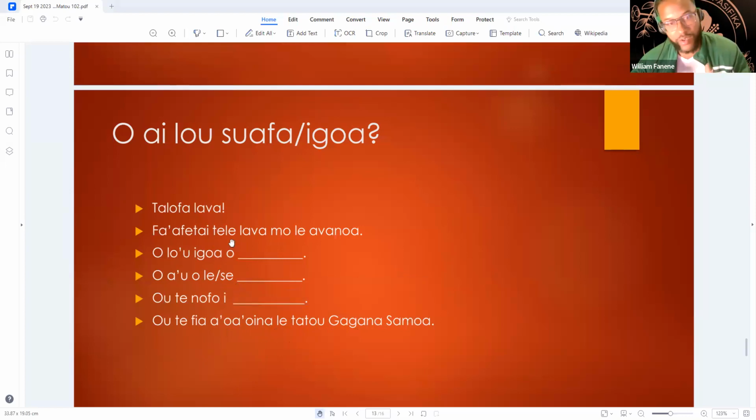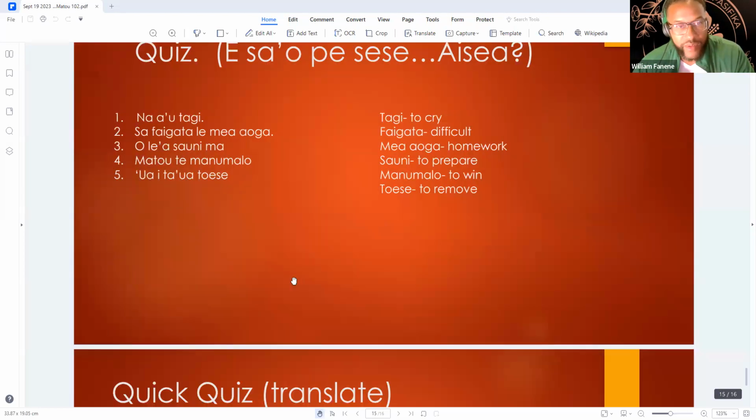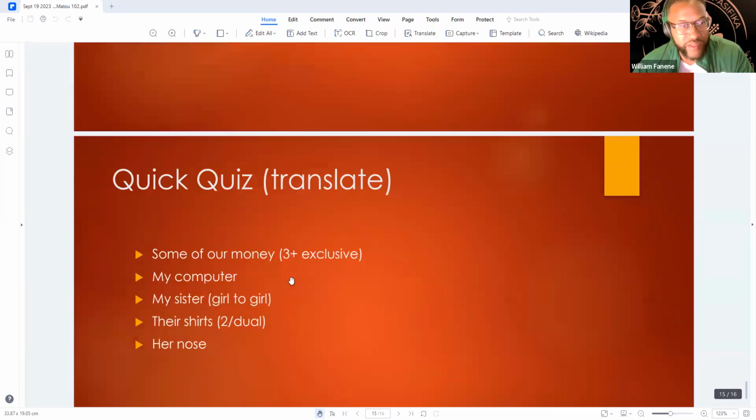So that's all we were going to do in terms of our group exchange, and then we just pass it around. The next person says "Talofa lava, fa'afetai tele mo le avanoa, o lo'u igoa o" Siosi, or whatever. And then we just go around. And then after that, I think we had a quiz, a couple of these.